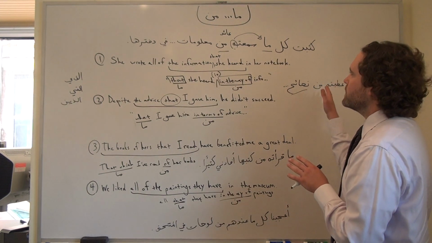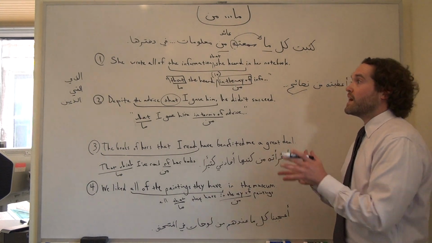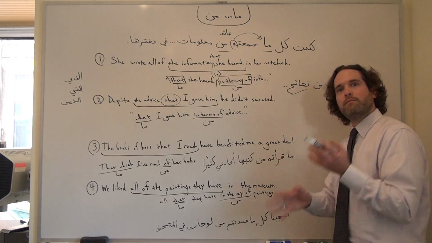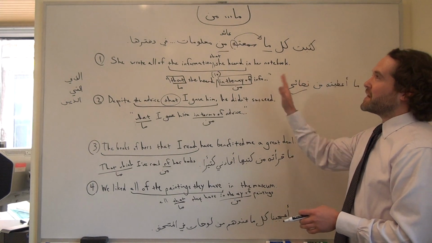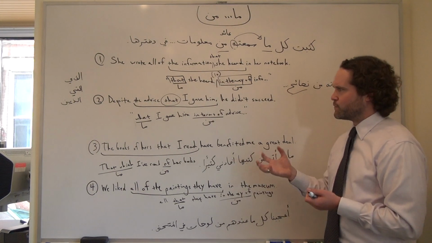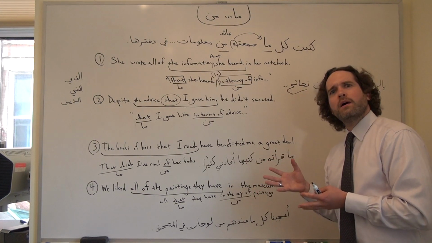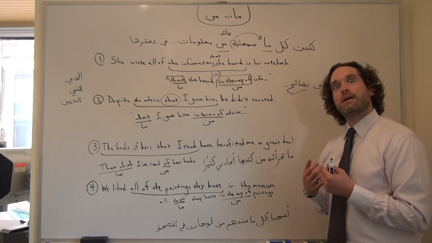We could, if we wanted to, probably rephrase some of these using alladhi or allati and obviate the need to use that ma min structure. The nice thing about using the ma min structure is that it is very Arabic, right? It's tough to come up with an equivalent in English that is stylistically as elegant.